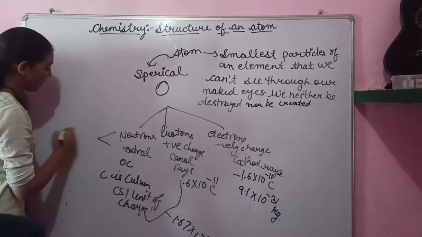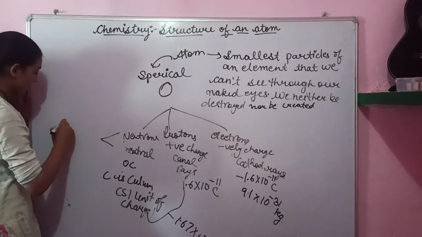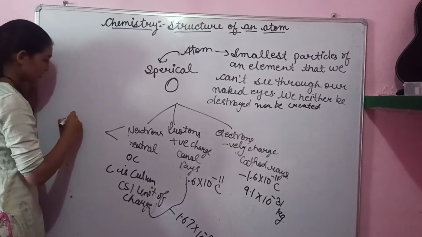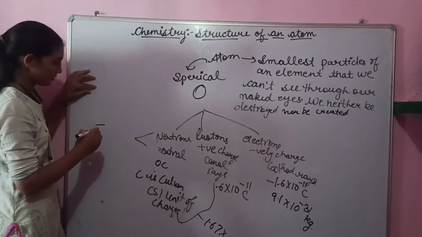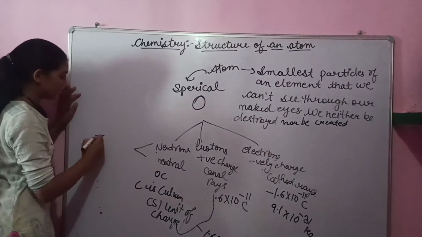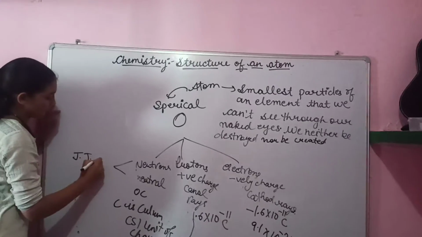Electrons were discovered by J.J. Thomson.